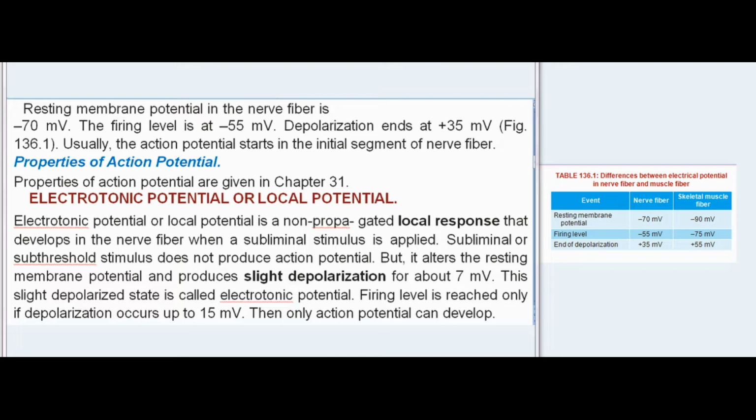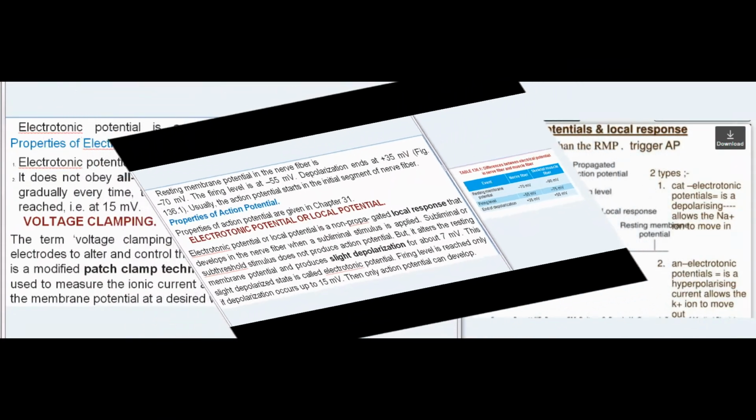Electrotonic potential or local potential. Electrotonic potential or local potential is a non-propagated local response that develops in the nerve fiber when a subliminal stimulus is applied. Subliminal or subthreshold stimulus does not produce action potential. But, it alters the resting membrane potential and produces slight depolarization for about 7 mV. This slight depolarized state is called electrotonic potential. Firing level is reached only if depolarization occurs up to 15 mV. Then only action potential can develop.